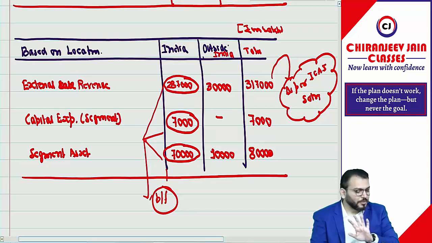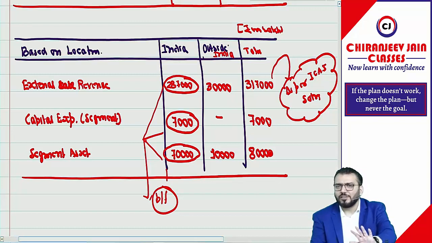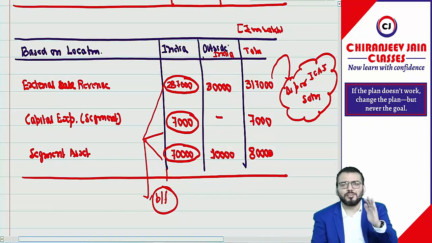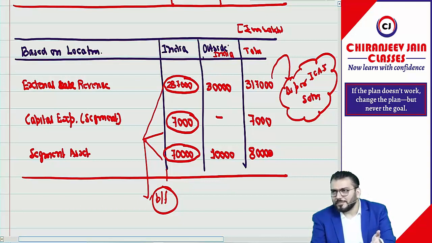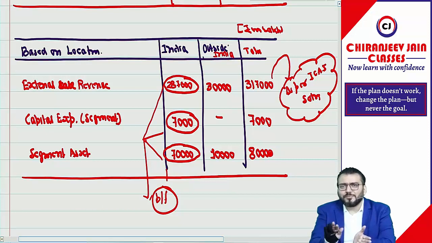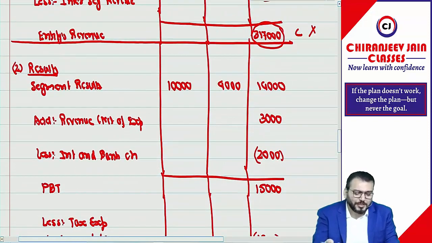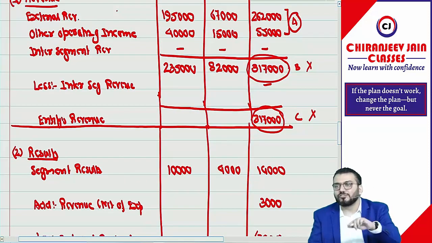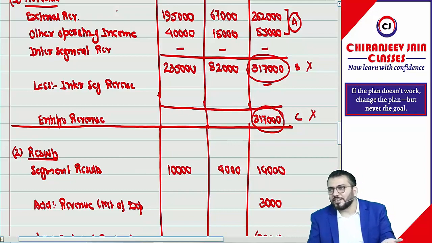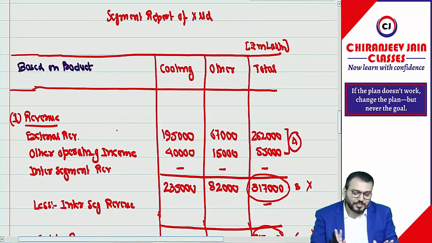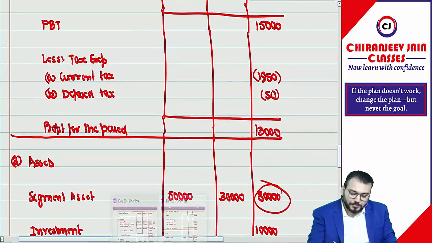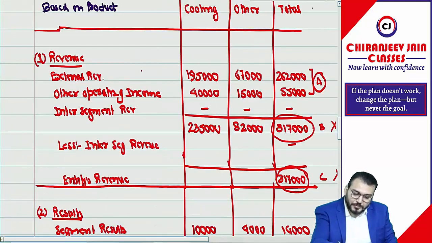Got it? One question, everything you have understood, how to prepare. Similar question they will ask, they will only change the numbers and the name of the company, not more than that. Because this type of question only can be done, different types of questions cannot be prepared. They may give some additional information also. Whatever information is given, just write it down. Either it will be reconciling information or disclosure information. I hope you have understood how to prepare. Got it? Correct? Yes, sir.